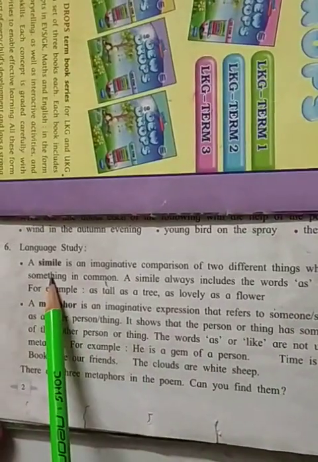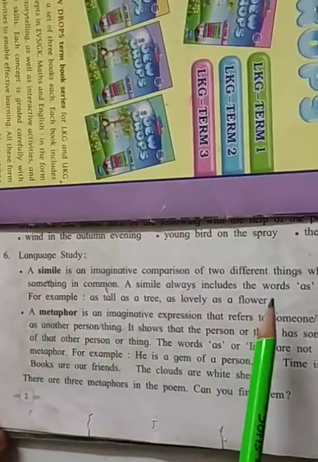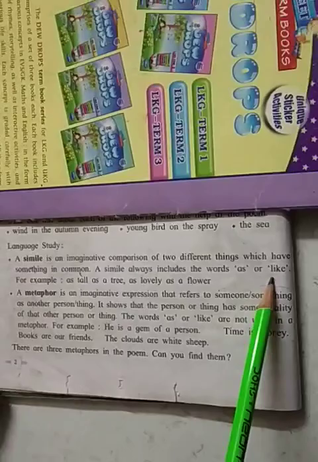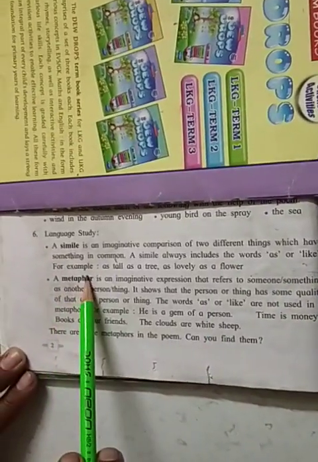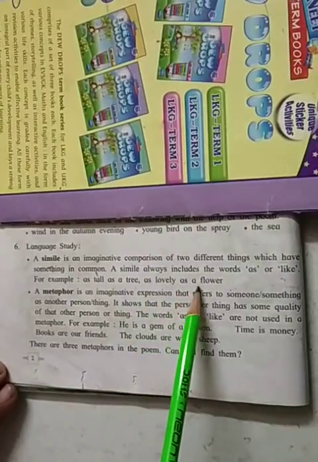When a simile is there, you can easily identify it. Why? Because in that, as or like will be there. These two words are used for comparison of two things. See, for example, as tall as a tree, as lovely as a flower, as high as a mountain, as deep as the sea.